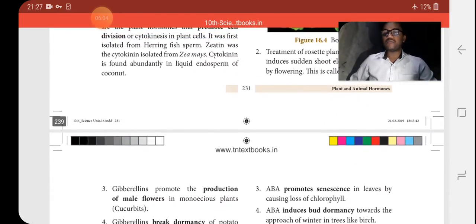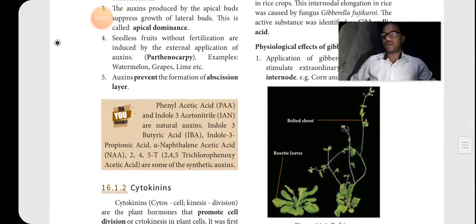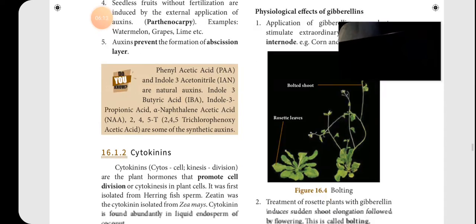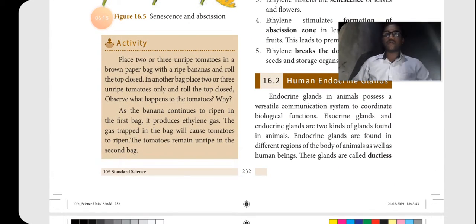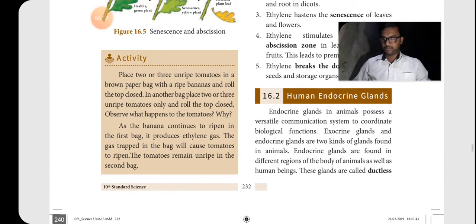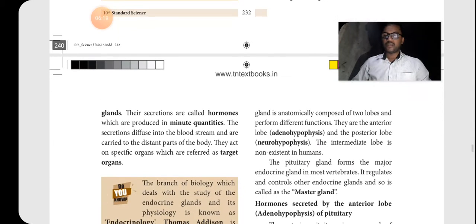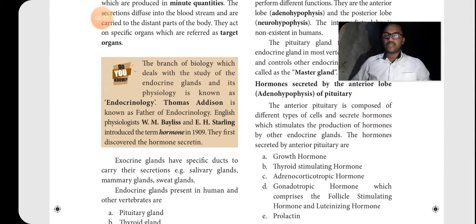So some in-the-box questions, one more question may be asked. Okay. The next one, human endocrine glands. In human endocrine glands, one important in-the-box question: the branch of biology which deals with the study of the endocrine glands and their physiology is known as endocrinology. That is a 1 mark in-the-box question.